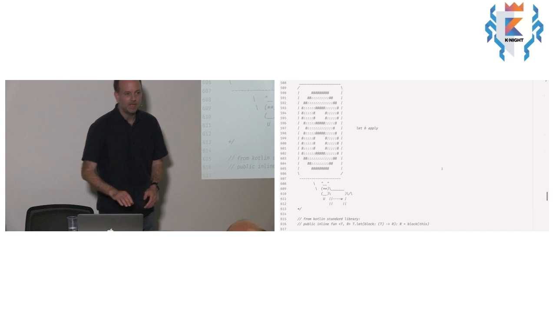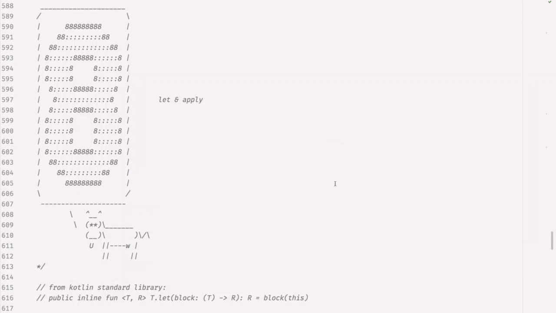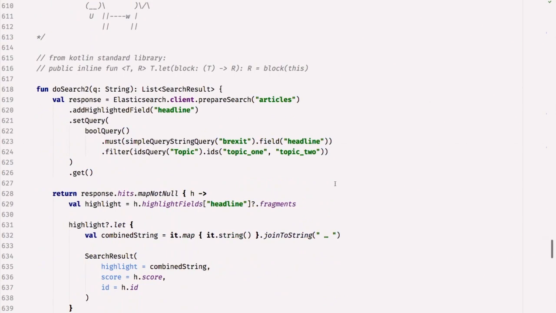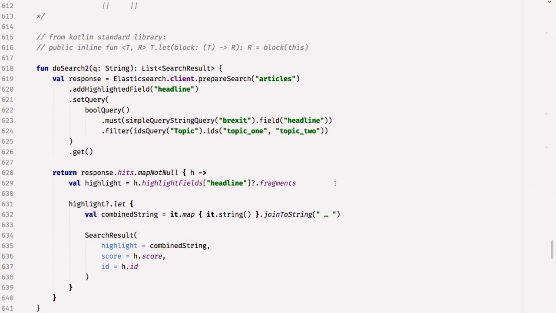Okay, number 8, let and apply. These are two methods that are defined in the Kotlin standard library, and they use some of the two extension methods. The first one up here is let. It's a function parameterized by T and R, so T means you can call it on anything, and R means it can return anything.